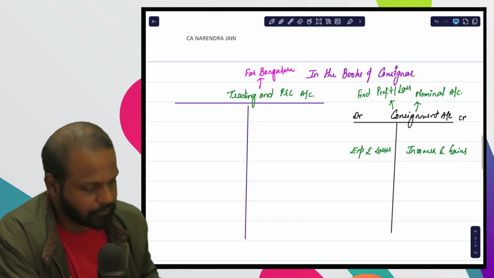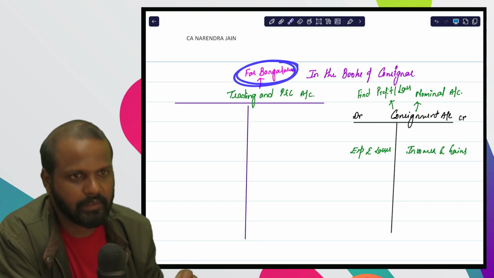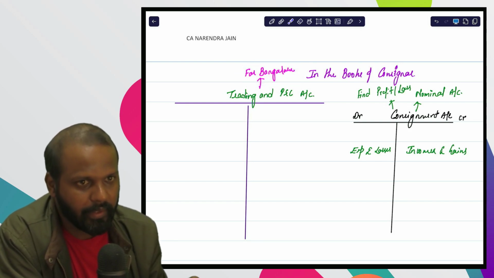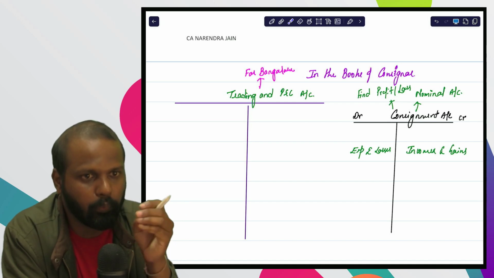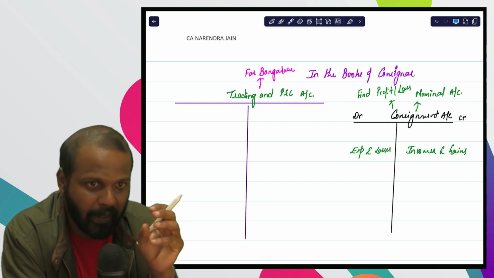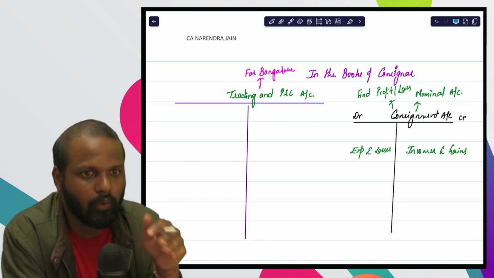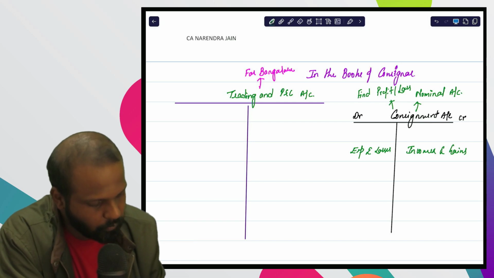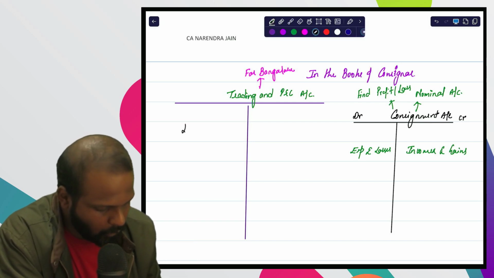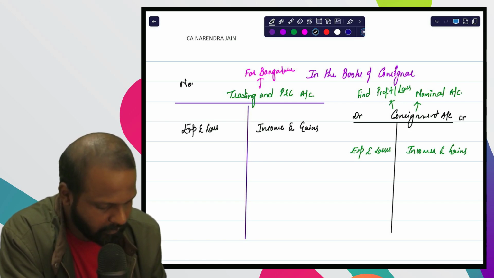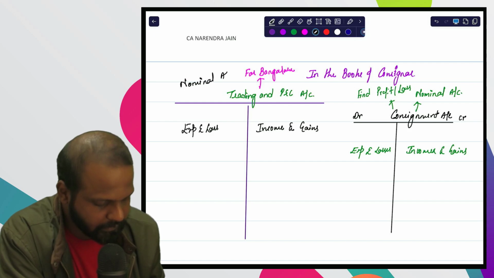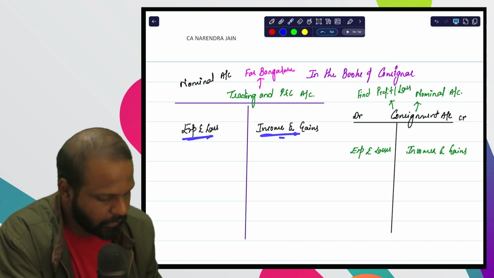Now listen. For the purpose of Bangalore business, he is already having one trading and profit and loss account. We prepare trading and P&L account to find out profit or loss of the business. So for Bangalore business, he is already preparing trading and profit and loss account, in which he is going to debit all expenses and losses, credit all incomes and gains, because trading and profit and loss account is a nominal account.